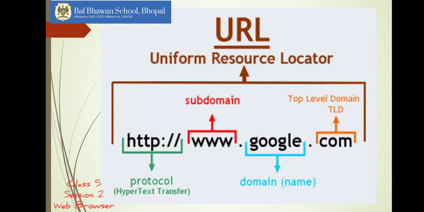Then last is the top level domain. It can be .com, sometimes we use .co.in, sometimes we use .ac.in. So domain and top level domain can change. And every website, every URL might have a different domain name and top level domain name.